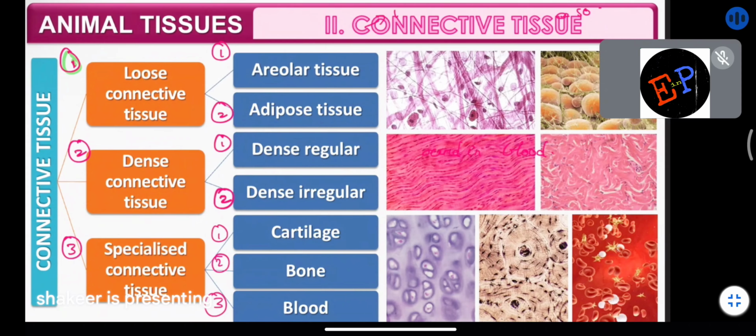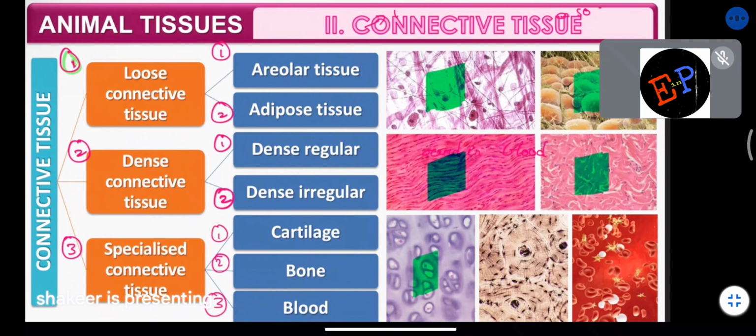So these are the points, and in the figures also you can see. This is how this areolar tissue appears. This is how adipose tissue appears, and this adipose tissue is the tissue which is responsible for storing fat. Clear? And dense regular means there will be a regular arrangement of these fibrous cells. And dense irregular means there will be an irregular arrangement of these fibers or cells. Are you able to understand? And cartilages, we know cartilages, no?